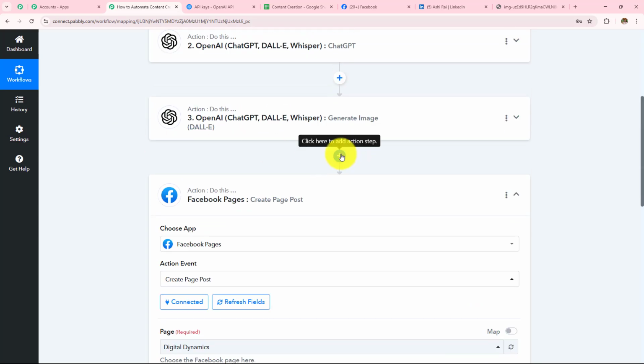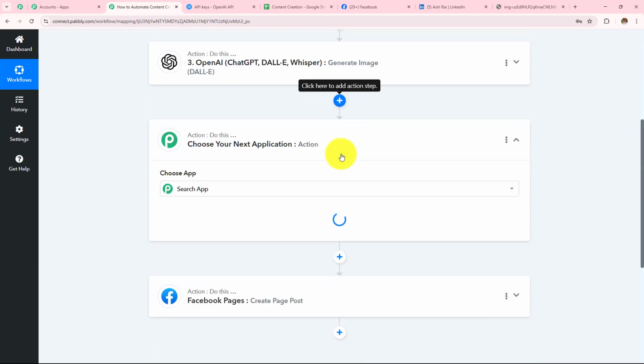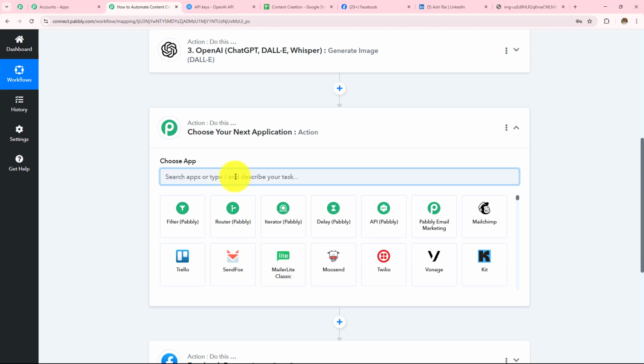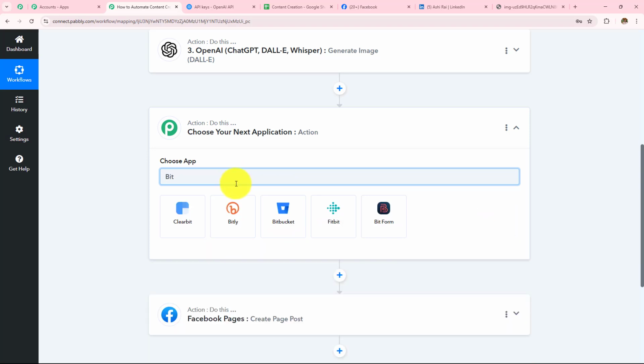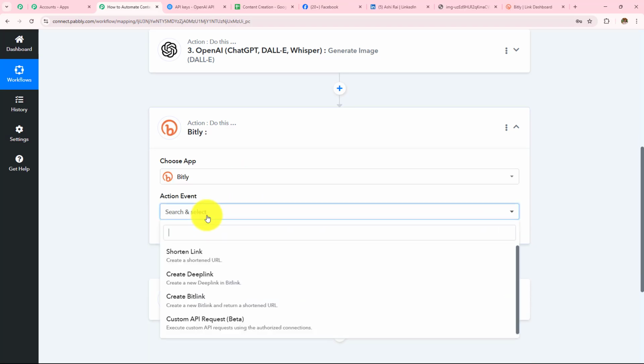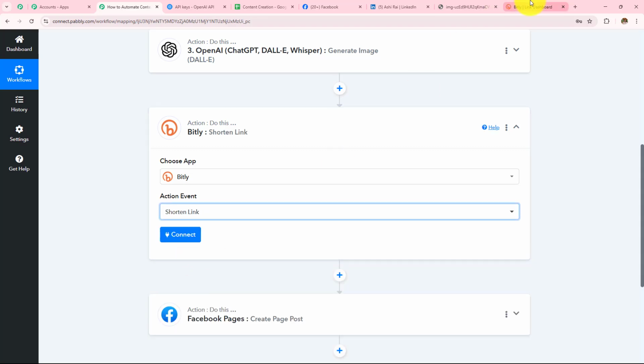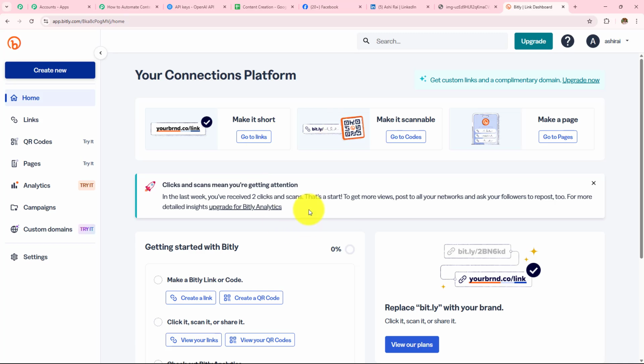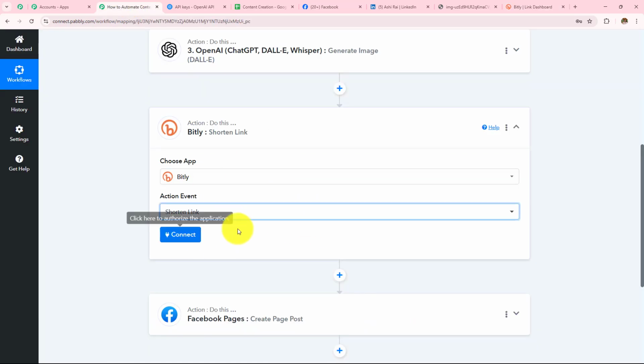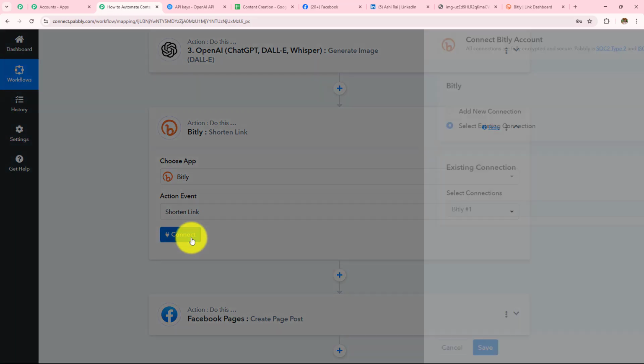So for this I have to go to this add action step button before Facebook, and then I am going to search for my action application, which is Bitly. And in my action event, I am going to select shorten link. Now here I have already opened my Bitly account and I am going to use this to shorten this huge link which I have generated in OpenAI. So I am going to click on this connect.